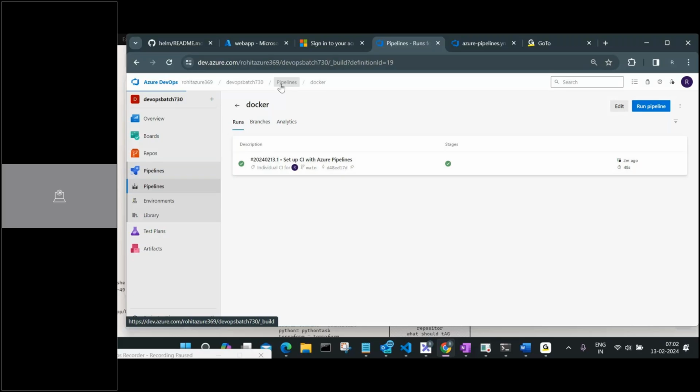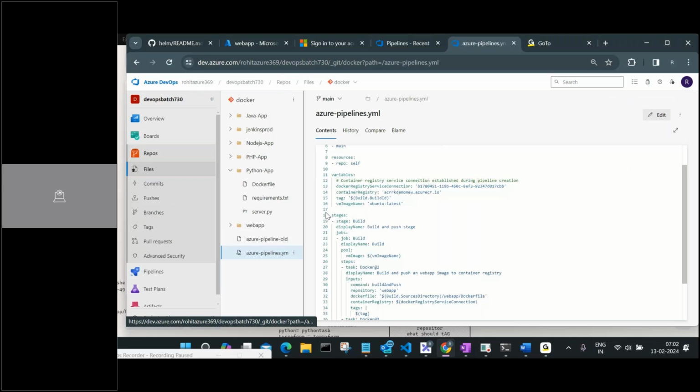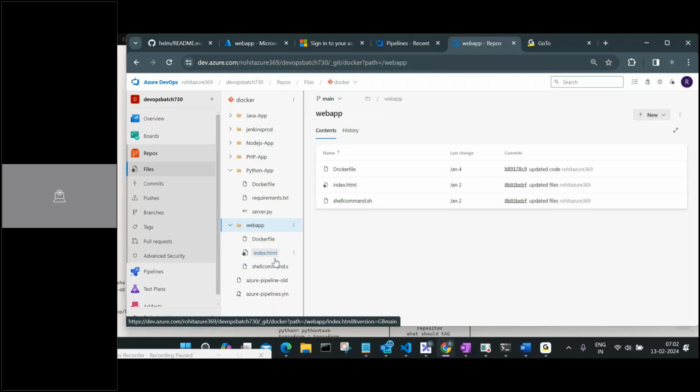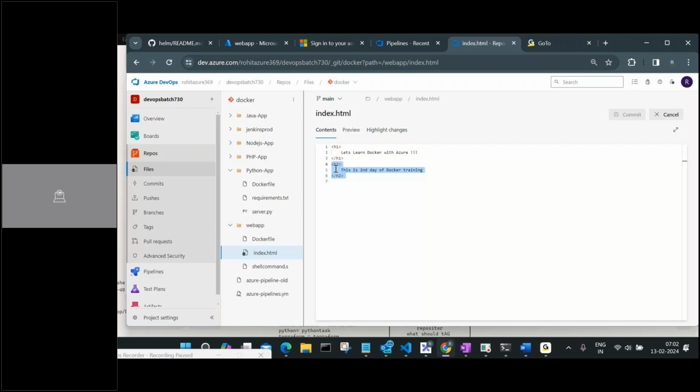I'll go here and I'll make a small change. I'm going to make that small change inside my application. So I'll go to my web app. I'll open my index.html and here I'm going to edit. As a developer, I'm doing this, right? I'm copying this one and I'll paste it as another one and I'll say this is the third test I am doing for Azure pipeline. Perfect. Now I'm going to commit and I'll say commit here.